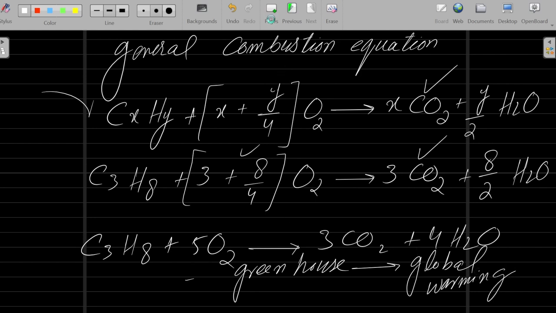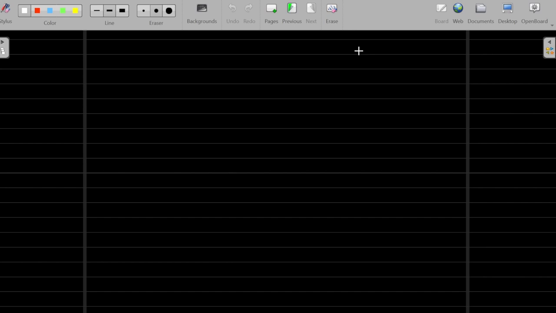Understand? So next we are studying the next type of reaction, which is cracking. Number two: first we studied combustion, second is cracking. What is cracking?